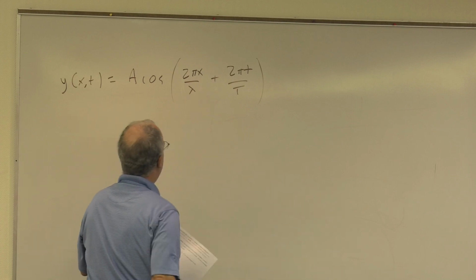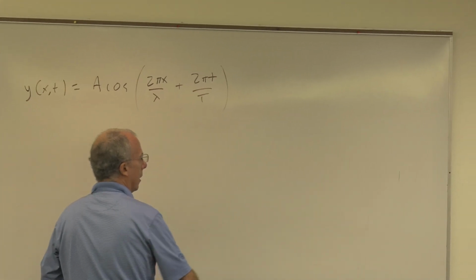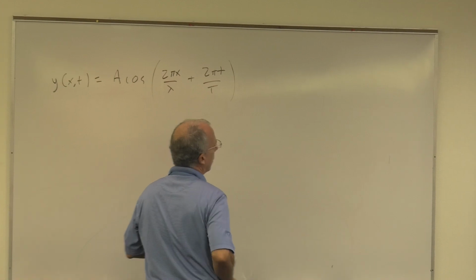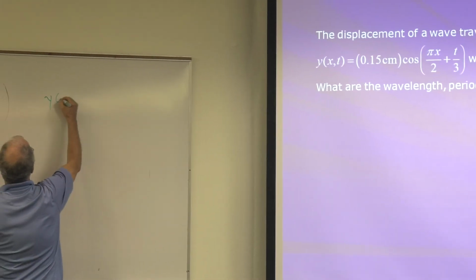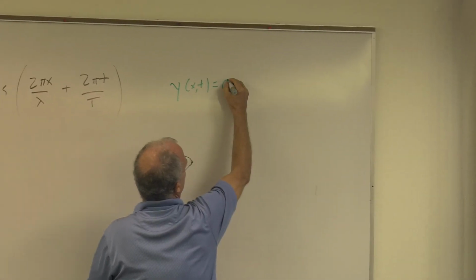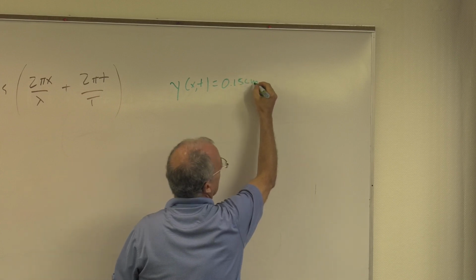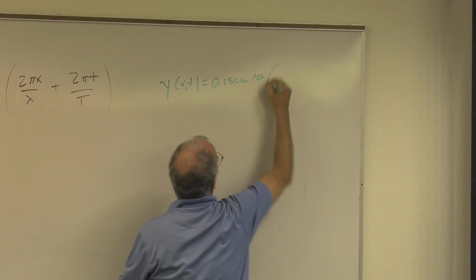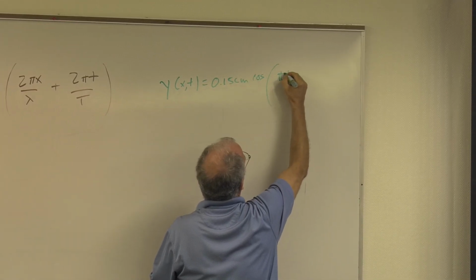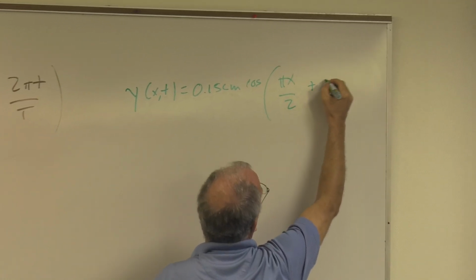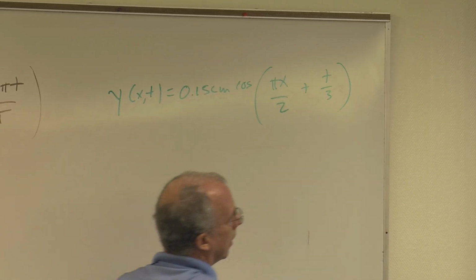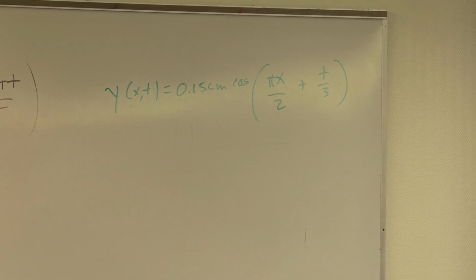Okay, now that's a general equation, and what we have is y of x and t equals 0.15 centimeters cosine of pi x over 2 plus t over 3, right? Okay, so let's do it.